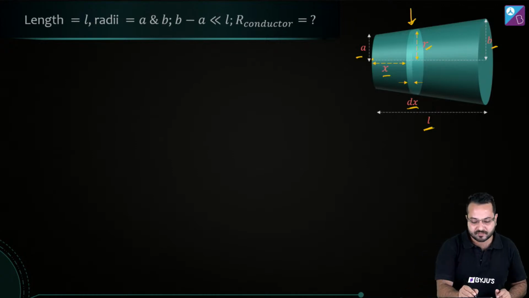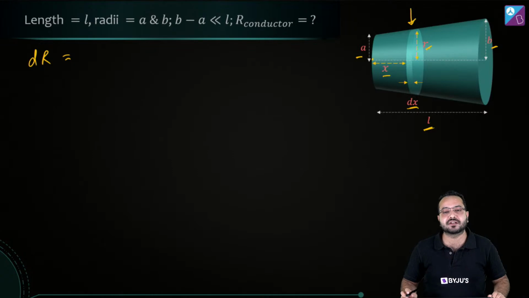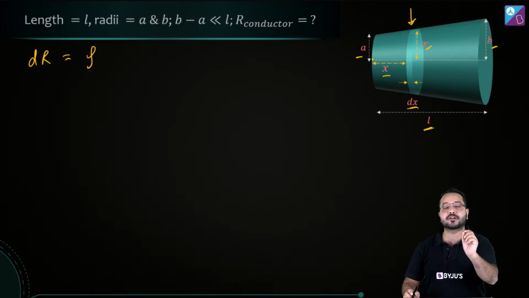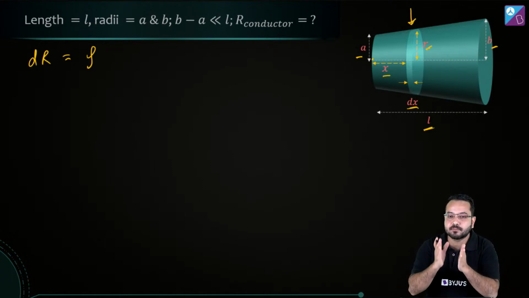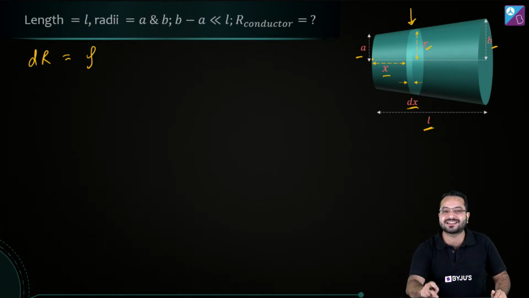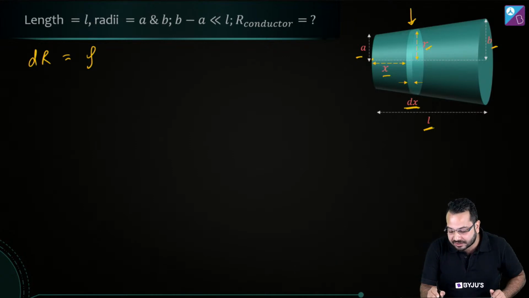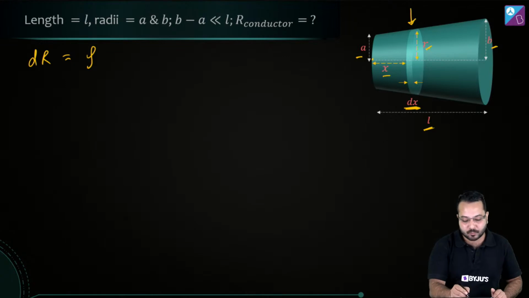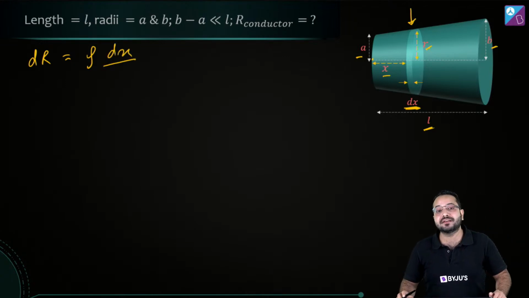The resistance of this small area we have taken is going to be rho L by A. But what is the length here? What is the resistance that I'm talking about right now? It is a thin circular disc, and this thin circular disc has a length of dx. So I'm going to write dx in place of the length, and divide it by the area.